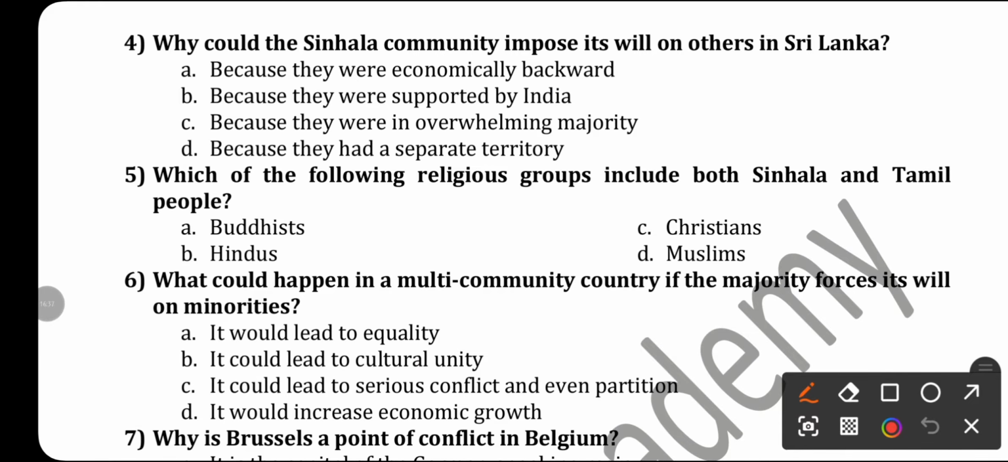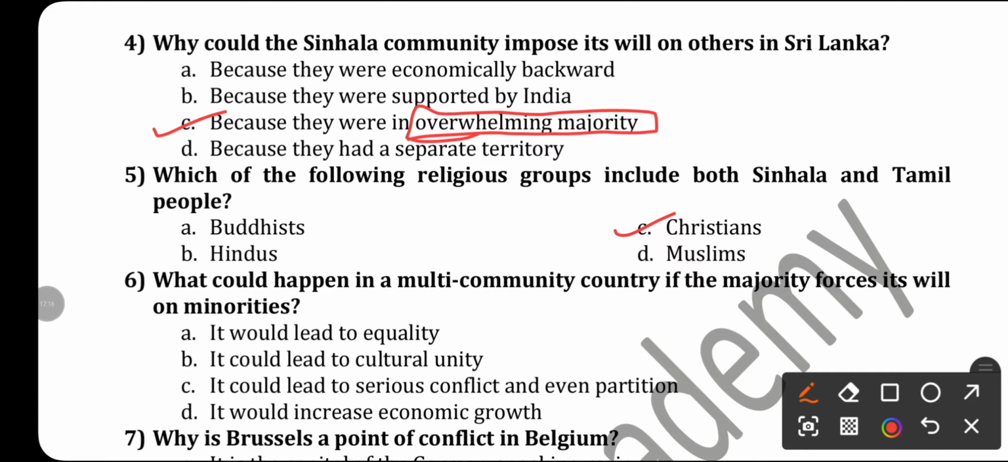Next, why could the Sinhala community impose its will on others in Sri Lanka? Just because of their numeric majority, is it not? So let's see. Because they were economically backward, because they were supported by India, because they were in overwhelming majority. Yes, this is the right answer, option C: because of their numeric majority. Which of the following religious groups include both Sinhala and Tamil people? Remember, the 7% Christians who are both Tamil and Sinhalese.